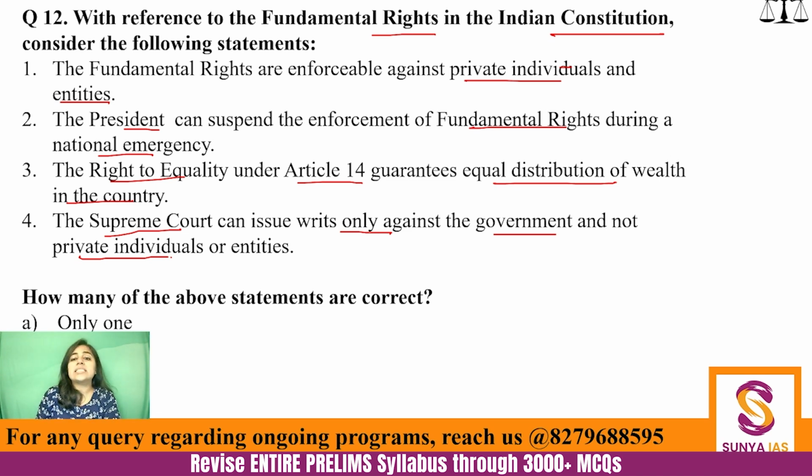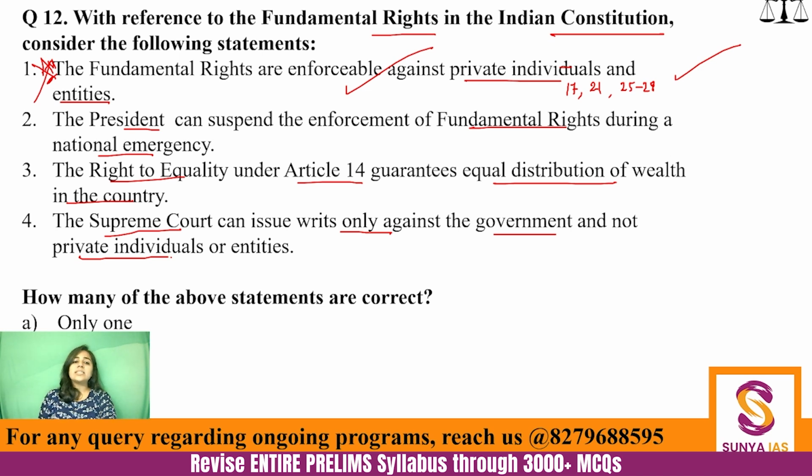See, the first statement is correct actually. Fundamental rights are not just against the state. So there are some rights, for example, Article 17, right against untouchability. Then Article 21, protection of life and liberty, right? Articles 25 to 28 also, they will be applicable to private individuals as well. No private individual can take away your right to freedom, right? So the first statement is correct. If it would have been written that all the fundamental rights are enforceable against private individuals, that would have been incorrect. Okay, so the first statement is correct.